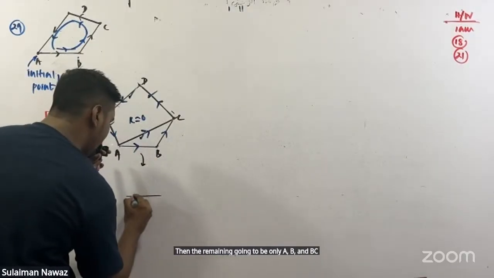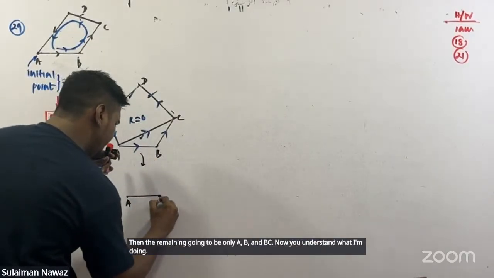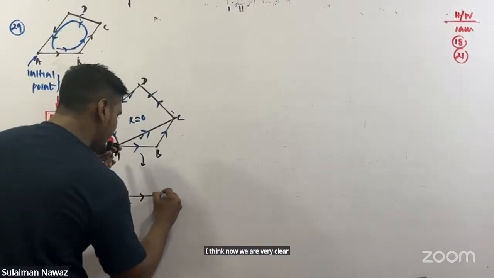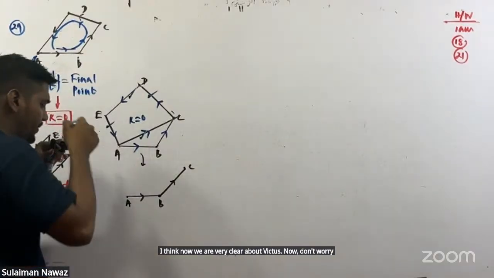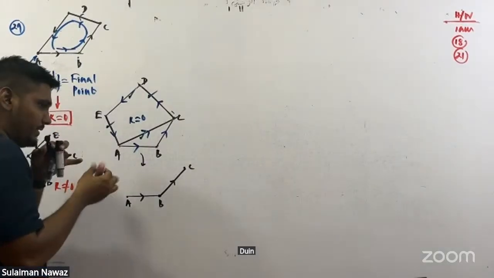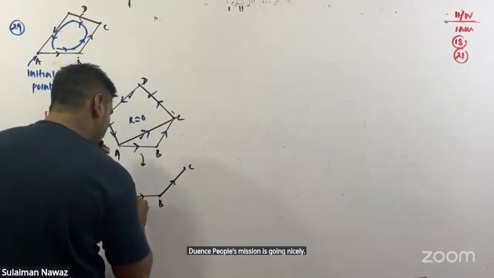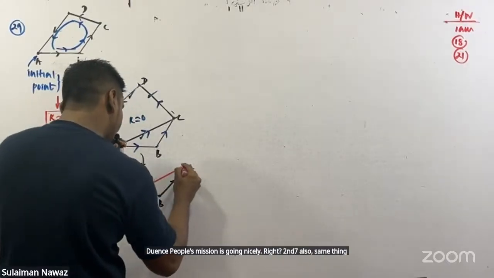I think now you understand what I'm doing. I think now you are very clear about vectors. Don't worry. There's a very big mission for you people. The 26 batch mission is going nicely. The 27 batch is also the same, something bigger than the 26 batch.